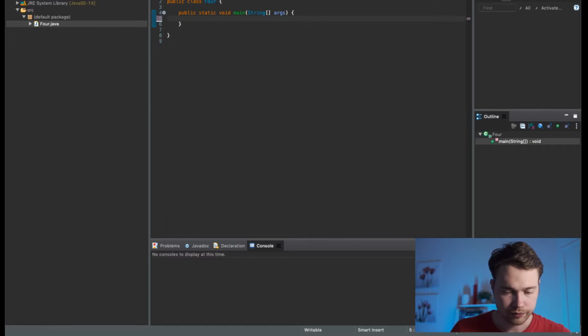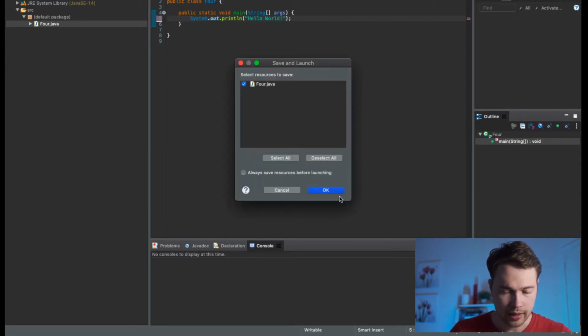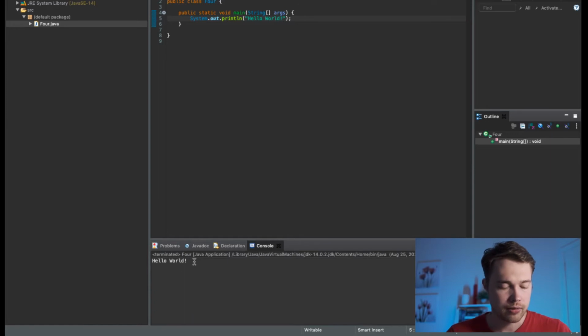Here's how it works. You basically need to say System.out.println. Again, you don't really have to think about what that means yet. Then inside the parentheses, I'm going to say Hello World and an exclamation mark. Then I'm going to hit the play button. It asks me if I want to save this file, because I was editing that text file. I'm clicking OK, and now it displays Hello World. Perfect. As simple as that. That's super simple to do, of course.